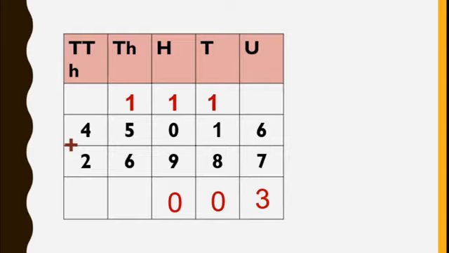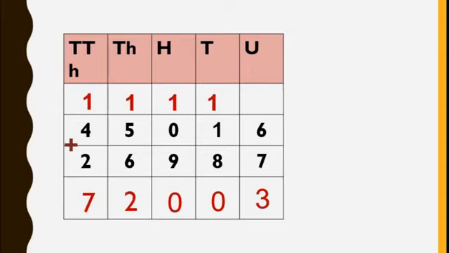Now here 1 plus 5 plus 6 is 12. 2 I will write here and 1 is carried over to the 10,000s column. Now here 1 plus 4 plus 2 is 7. How will we write and how will we read this?